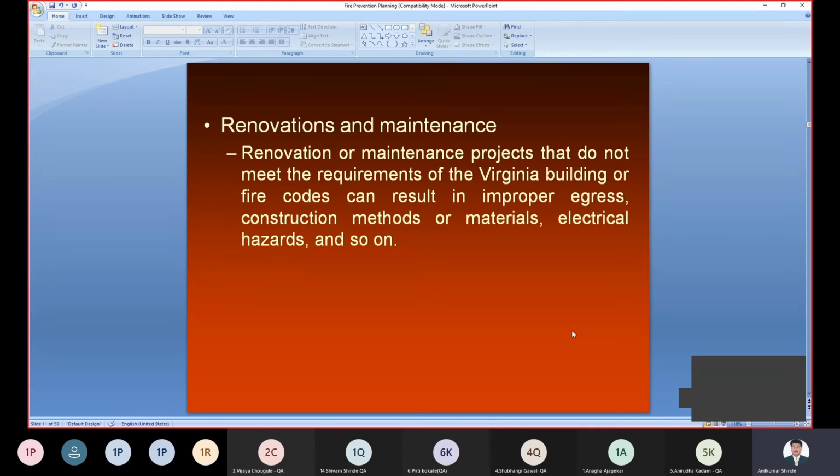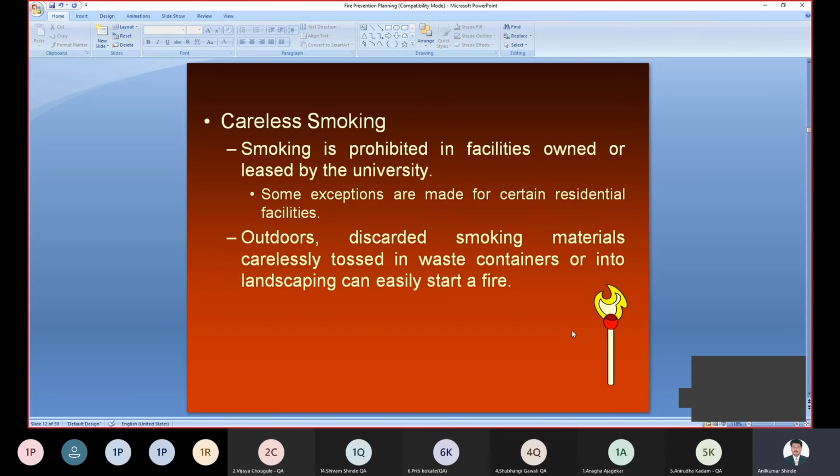So improper ingress construction: if the construction is not good, it may cause a fire also. Electrical hazards, or different metal, combustion material, if it contacts different flames or open flame, it may cause a fire also. Then careless smoking is one of the causes.